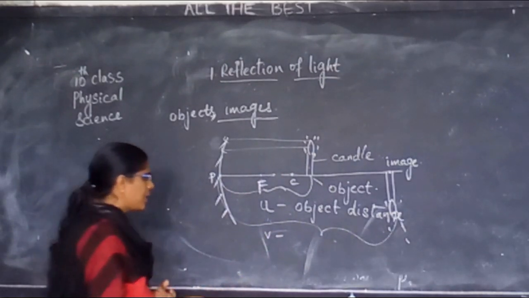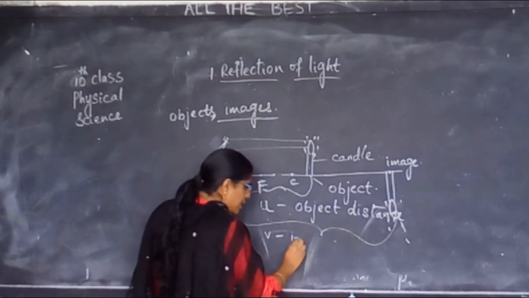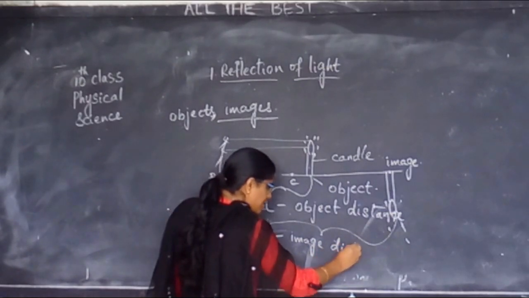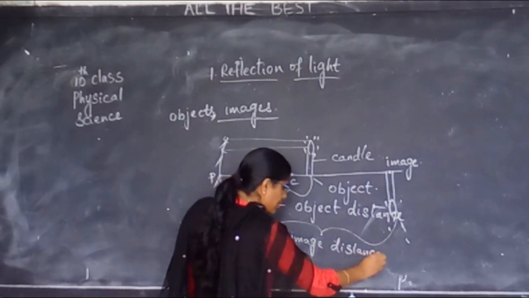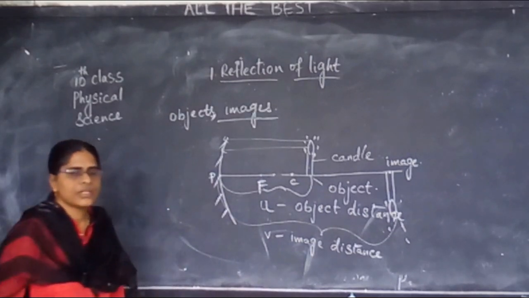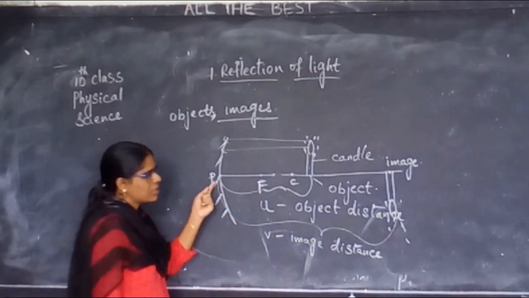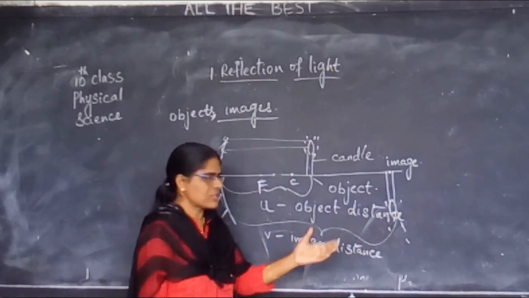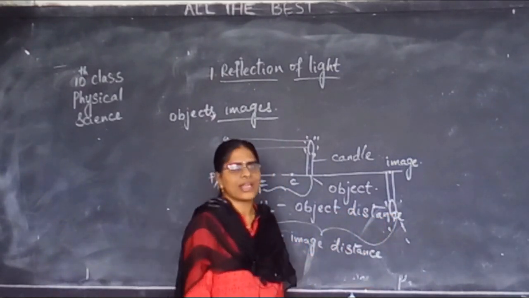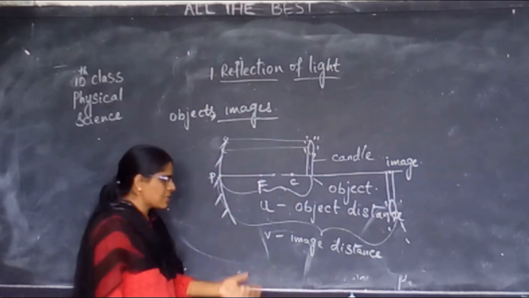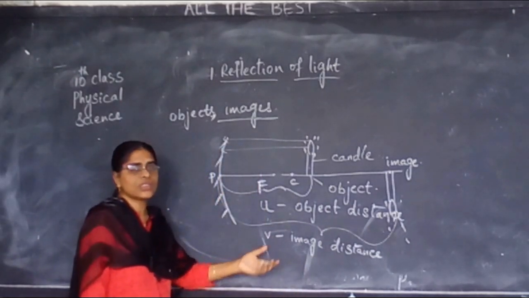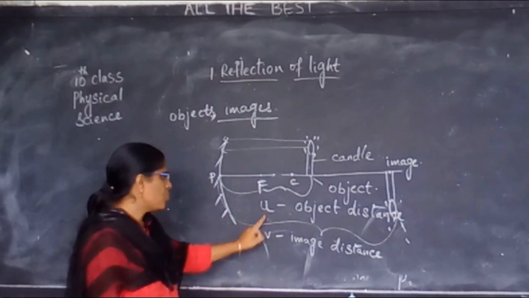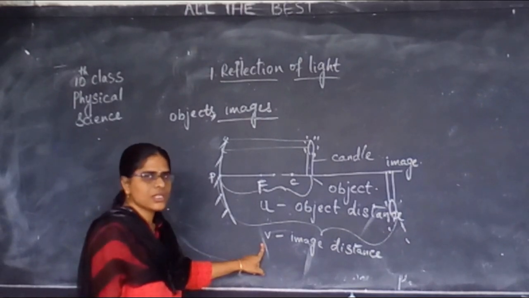Okay? We call it an image distance. Distance between your pole to the image, wherever you are getting the image, that distance is called the image distance. We represent it with V. Object distance is U, image distance is V.